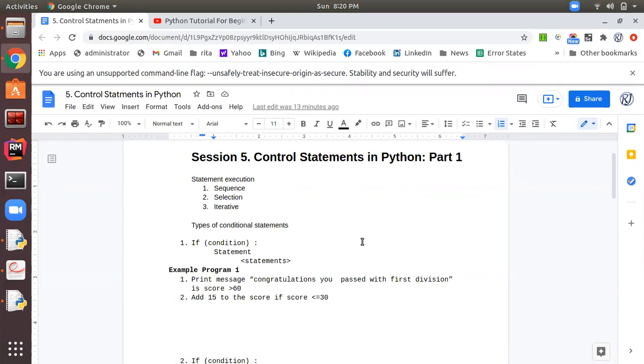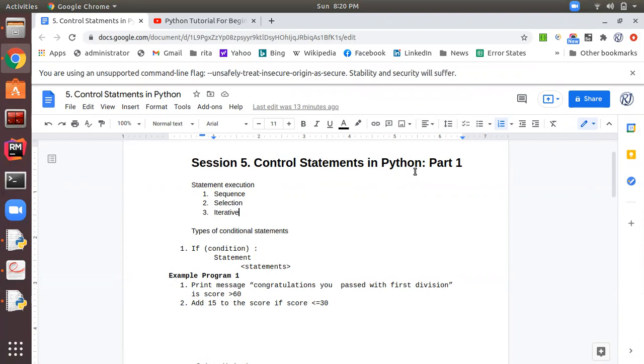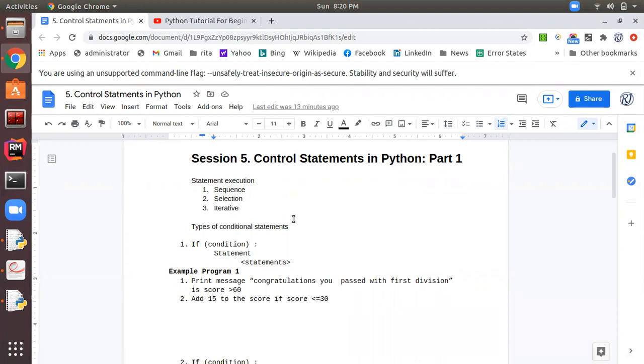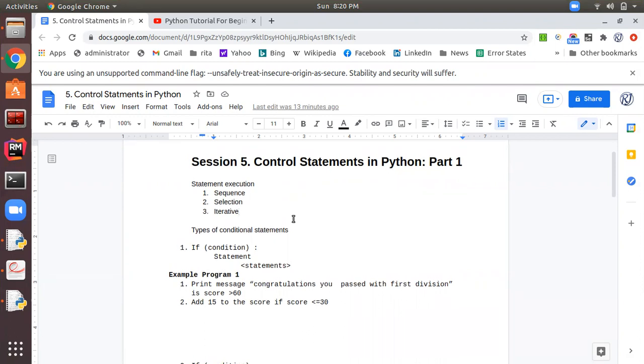Today I am going to take your session 5, which is related to control statements in Python. In this session I will be discussing the various types of control statements. As you know, every programming language provides constructs for different types of execution of statements. Generally there are three types of execution of statements.